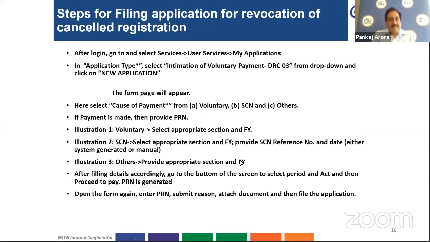In the second part, we utilize that payment reference number and file the communication after attaching the documents relevant to the case. If there is any other information to be filed, a text box is provided in that part. So we will quickly go through the representative slides for these filing steps.